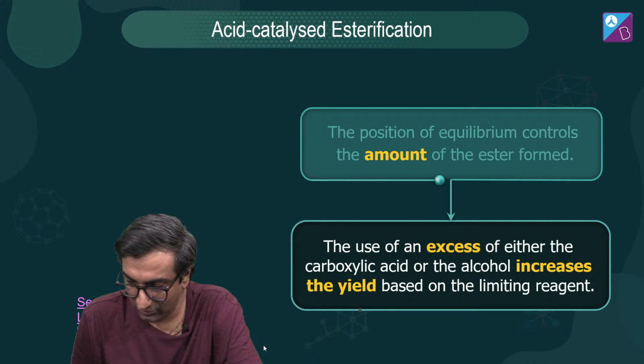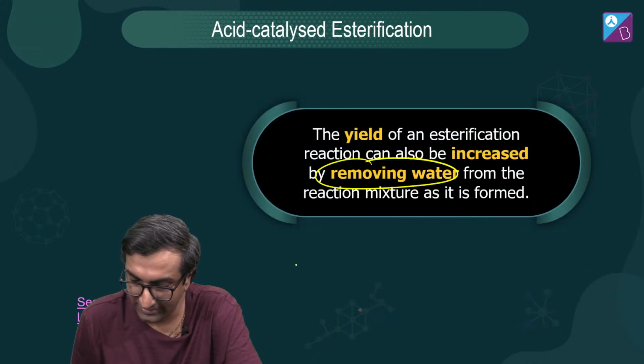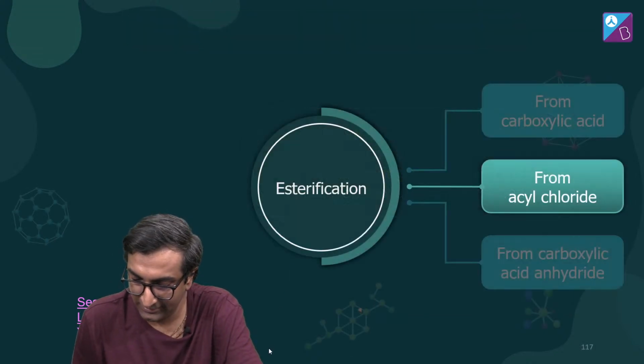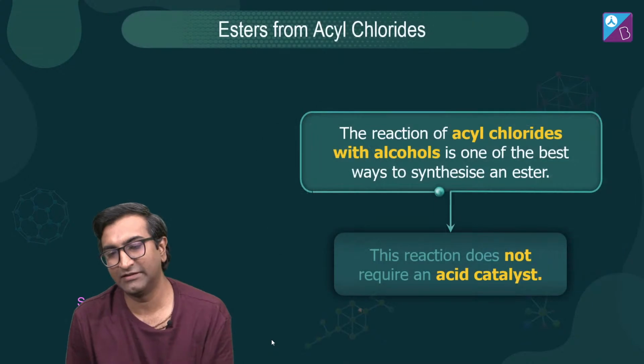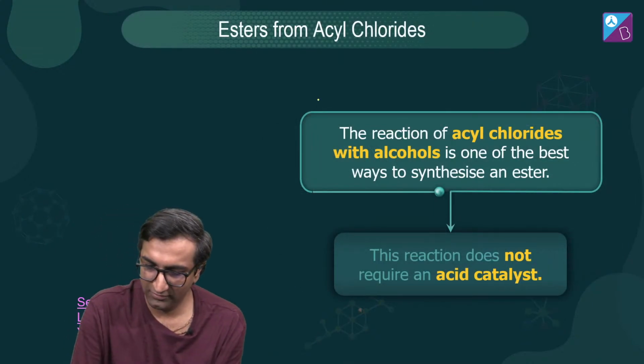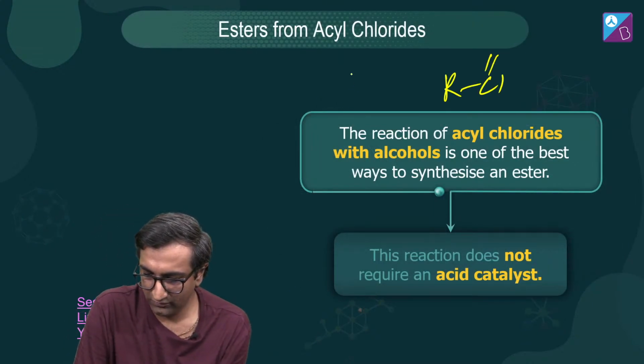अगर कोई भी चीज ज्यादा use करो तो it pushes that reaction. पानी निकाल सकते हो जो बना था. Acyl chloride से भी बन सकता है. What is acyl chloride? RCOCl.